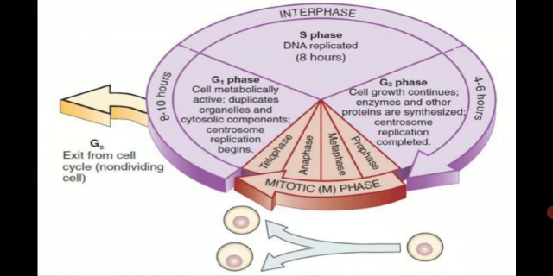Here you're watching the cell cycle and its various phases. The interphase is divided into the G1, S and G2 phases, while the second phase is called the division phase, in which the cell undergoes division either by mitosis or by meiosis. So this is the cell cycle.